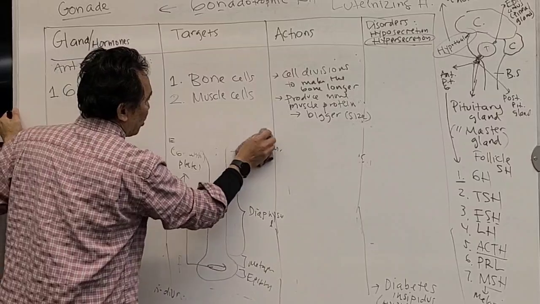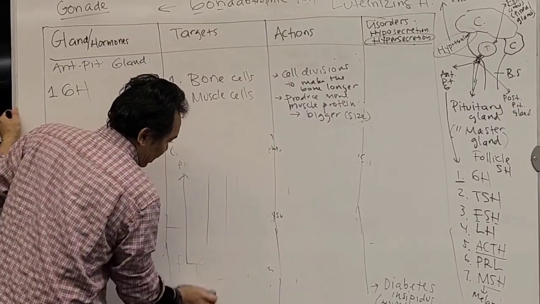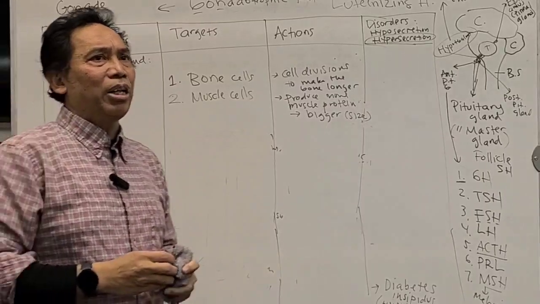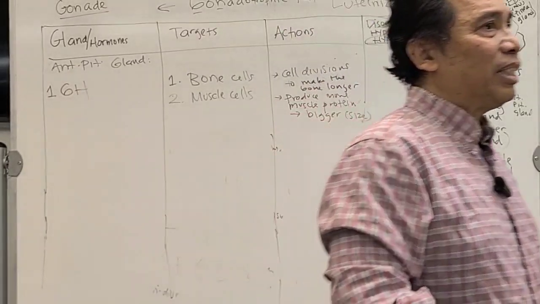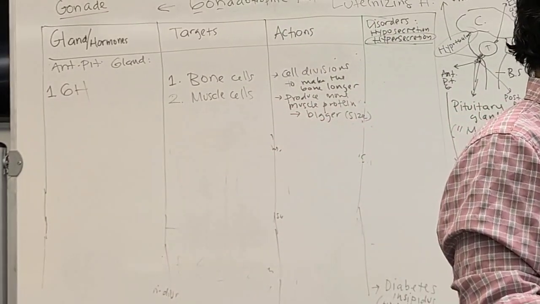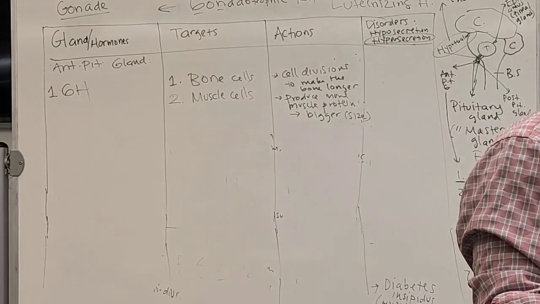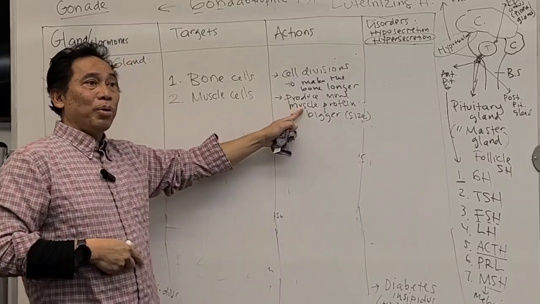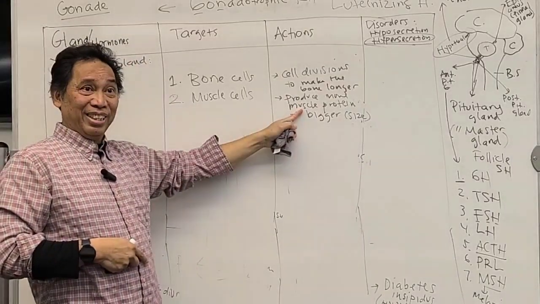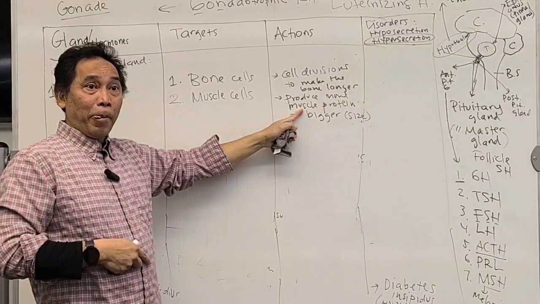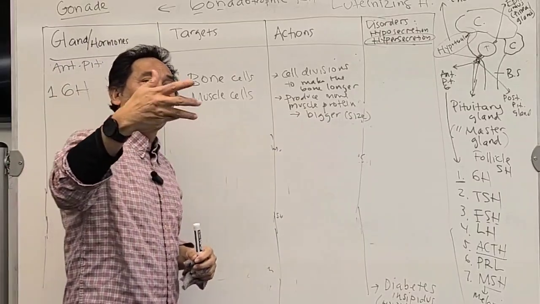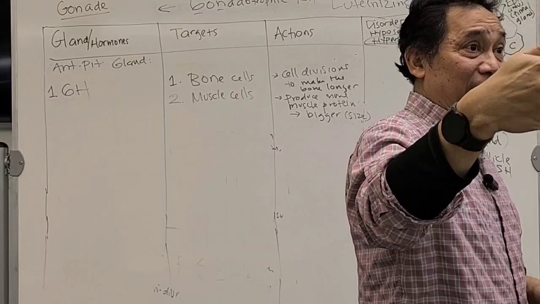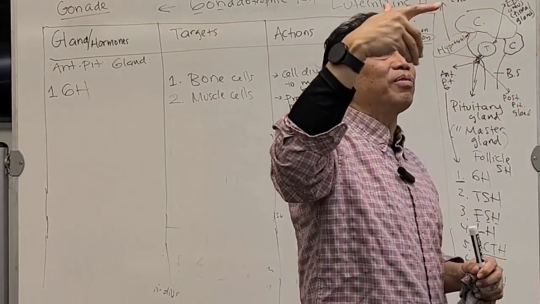Next, there is one more target for the growth hormone. So in order to grow like this, you need a lot of energy, right? Energy is taken from glucose. It means that you need a lot of glucose in order to perform this cell division and also protein synthesis. Which organ actually stores your glucose? The storage of glucose is glycogen. Which organ has a lot of glycogen?